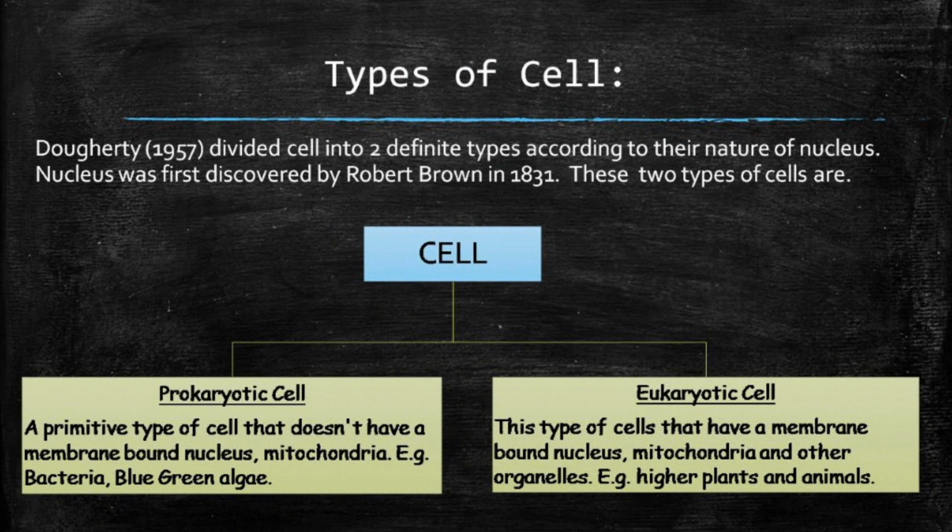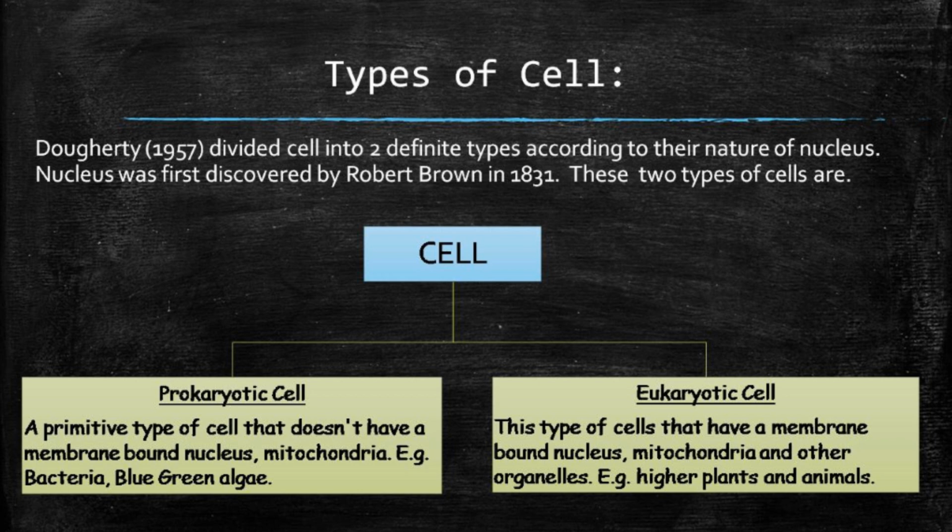Now we will discuss the types of the cell. A scientist named Dougherty in 1957 divided the cell into two definite types according to the nature of the nucleus. Nucleus was first discovered by Robert Brown in 1831. So, basically, there are two types of cell. They are the prokaryotic cell and the eukaryotic cell. The prokaryotic cells are the primitive type.